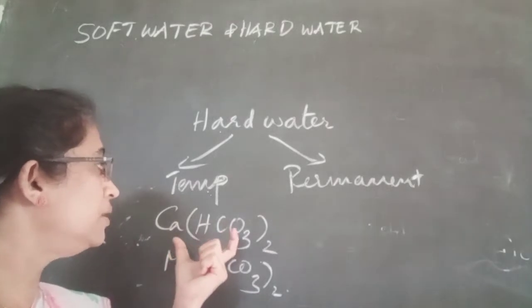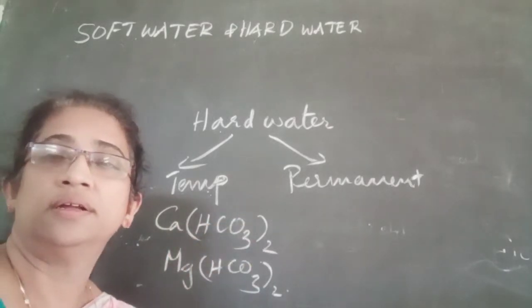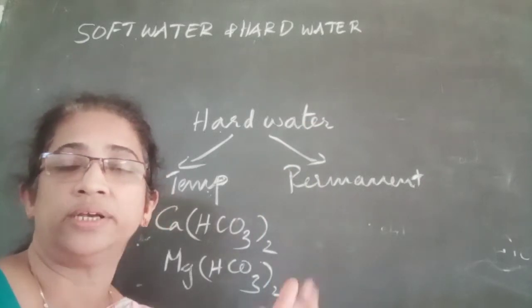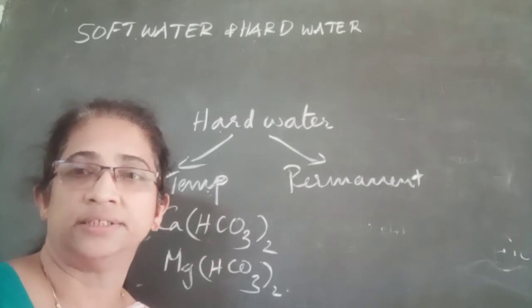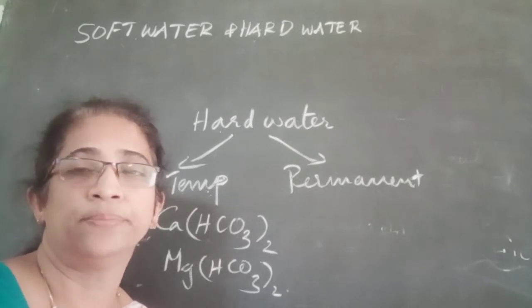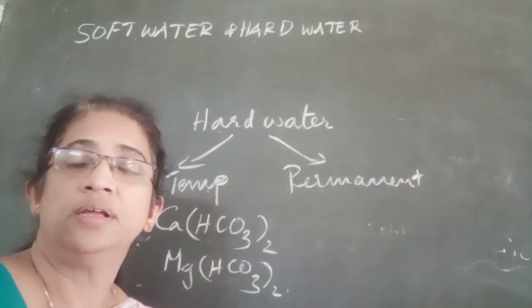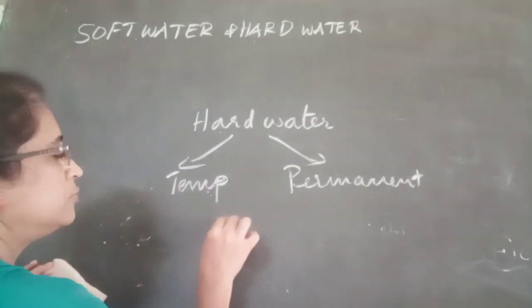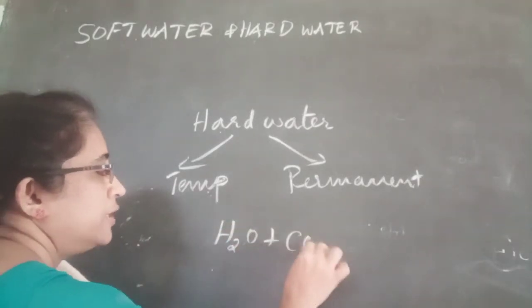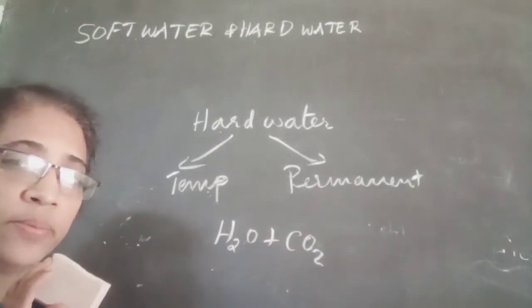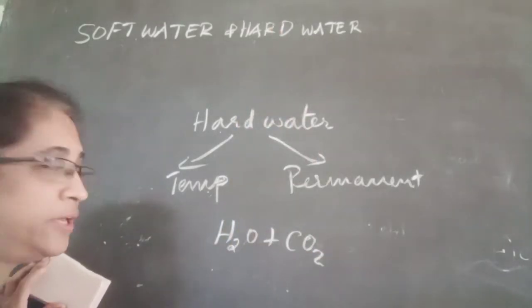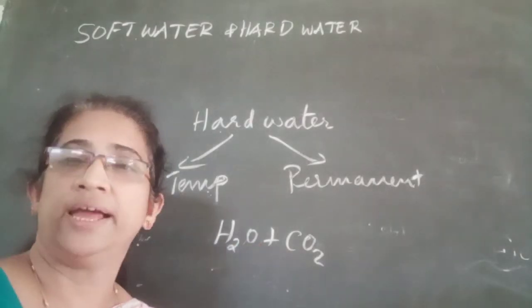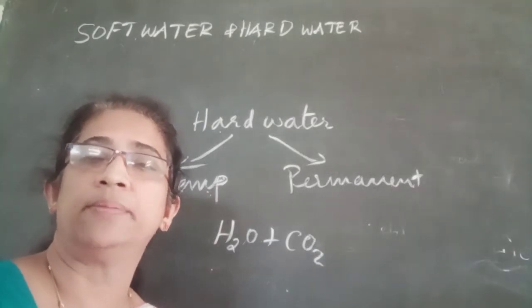Then rainwater, when it passes through the atmosphere, contains dissolved carbon dioxide. We know that air is a mixture of different gases: nitrogen, oxygen, carbon dioxide, etc. On passing through the atmosphere, rainwater dissolves carbon dioxide, and carbon dioxide plus water is called carbonic acid. So the water becomes acidic, and when it reaches the earth it meets minerals like calcium carbonate, magnesium carbonate, etc.